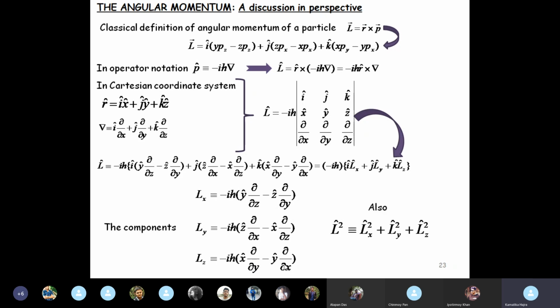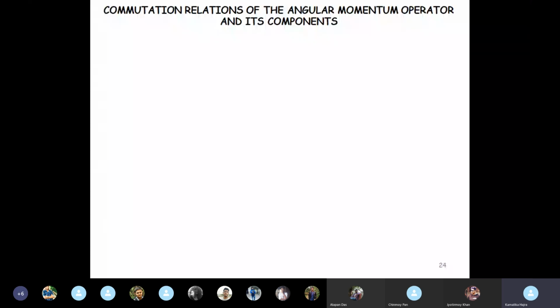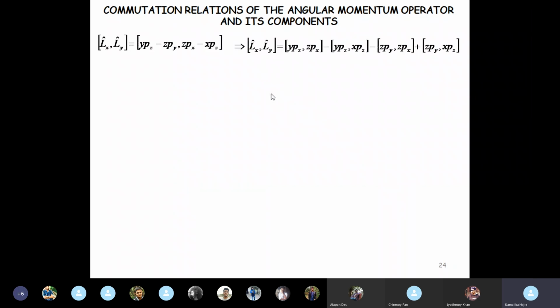Also important is the square of the angular momentum, which is Lx squared plus Ly squared plus Lz squared. Now, why do we need this? Where will we apply them? We want to study the commutation relations of the angular momentum operator and its components. See, the commutator of Lx and Ly: you write the expressions of Lx and Ly in the commutator, and you compute the commutator. You have to do this by hand.